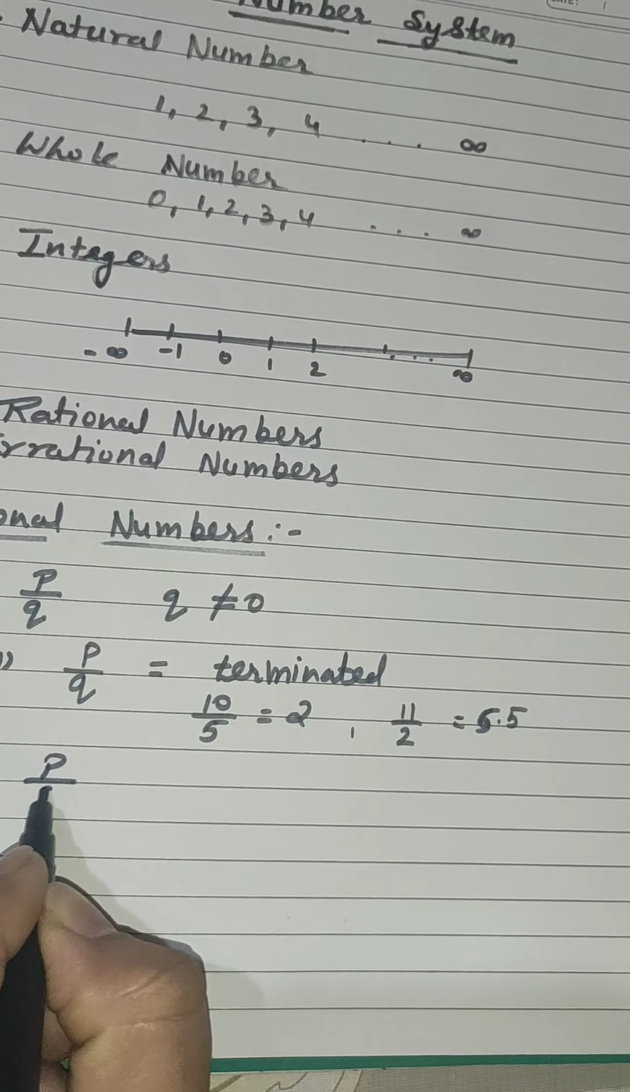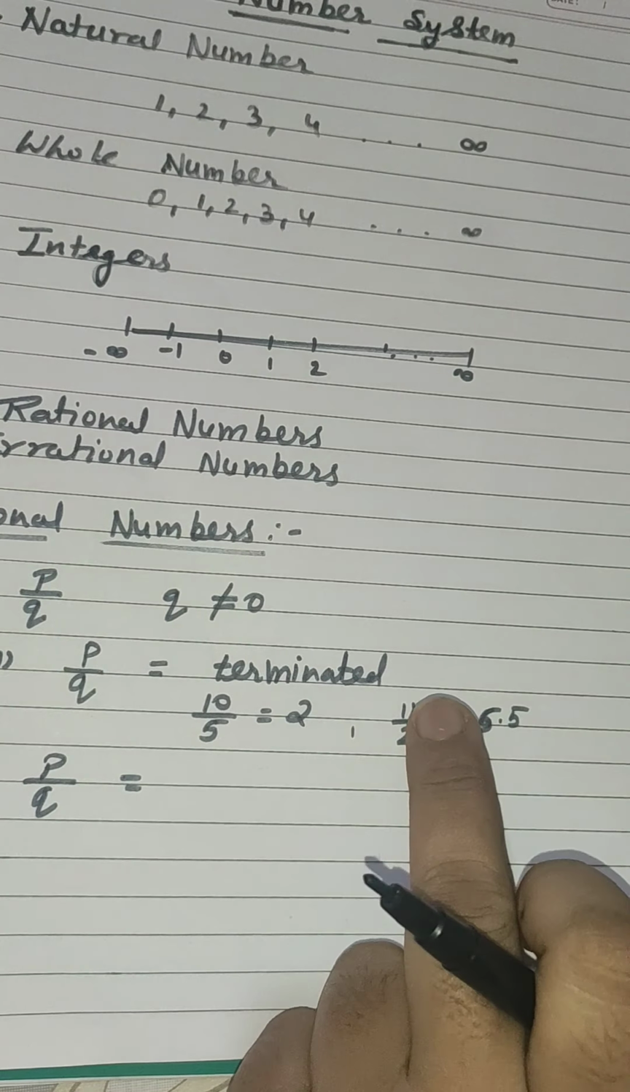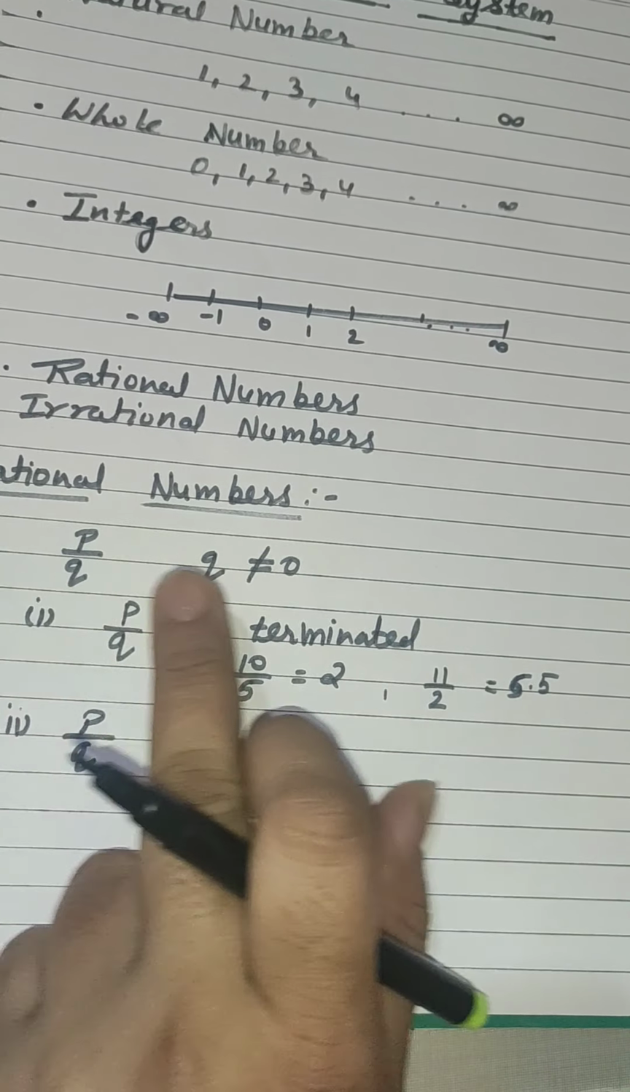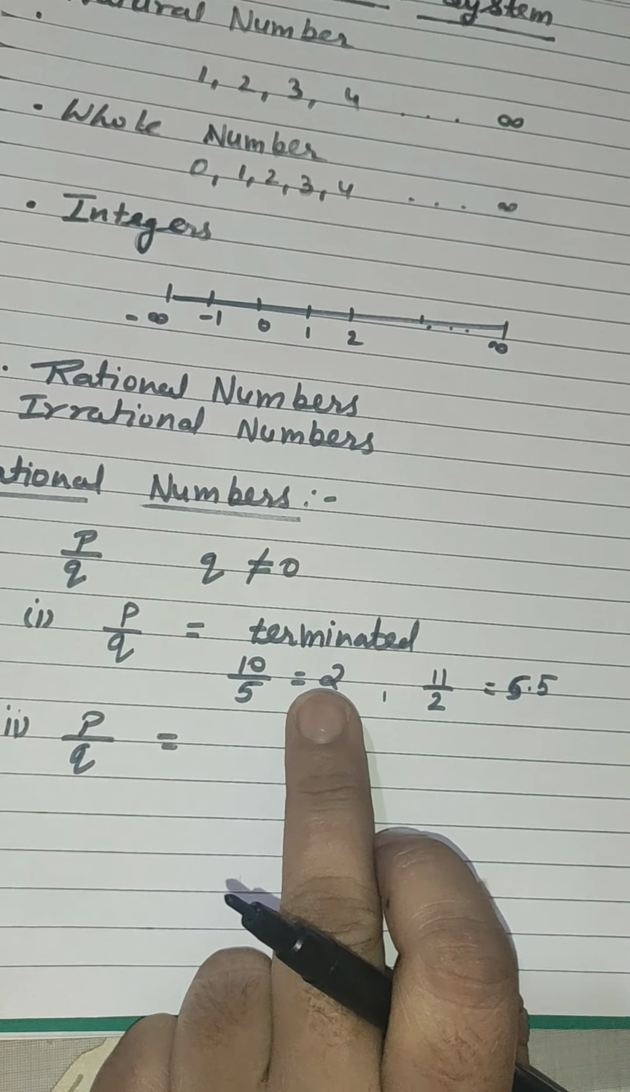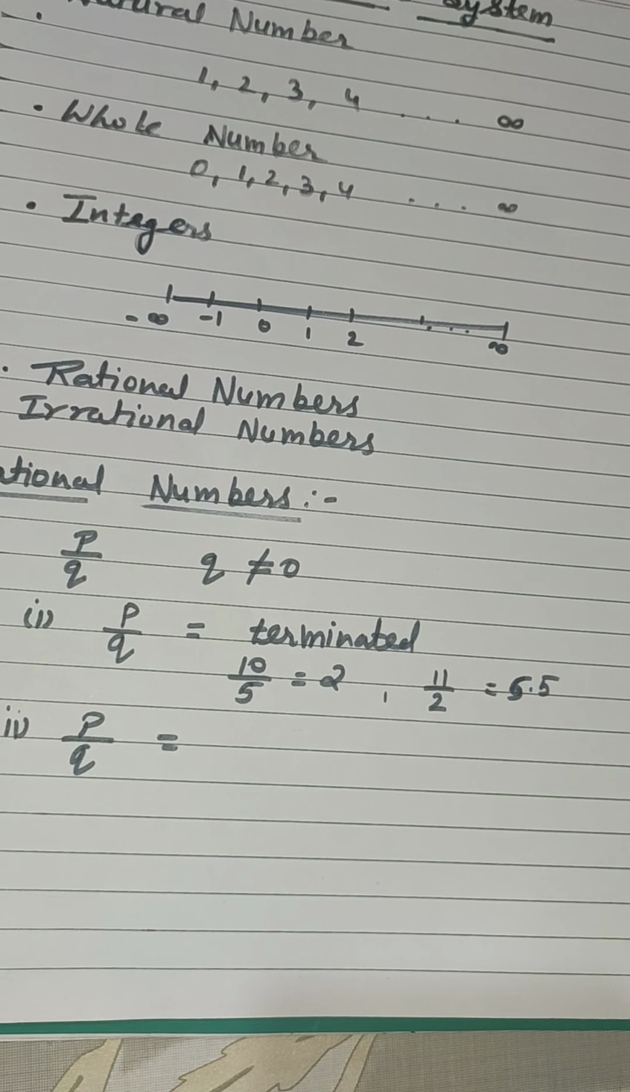Next is, if this P by Q is non-terminating. If we get the given data in P by Q form, where Q is not equal to 0, and the result of P by Q is terminated, then we directly say that it is a rational number.